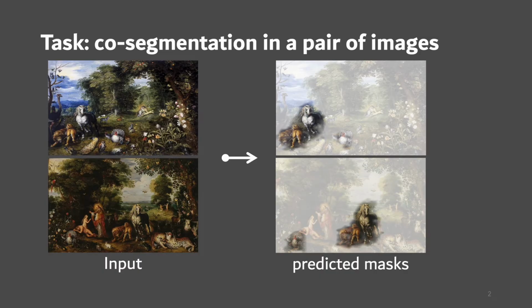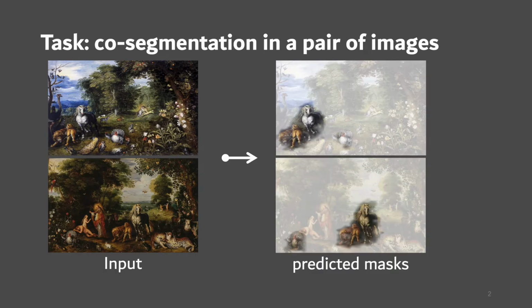In this work, we are interested in the co-segmentation problem, which aims at finding repeated visual details in a pair of images. The problem can be formulated as binary mask prediction for each single image, where unmasked regions are repeated patterns. One example of a pair of images is shown in these slides. We use the transparency to highlight repeated patterns.